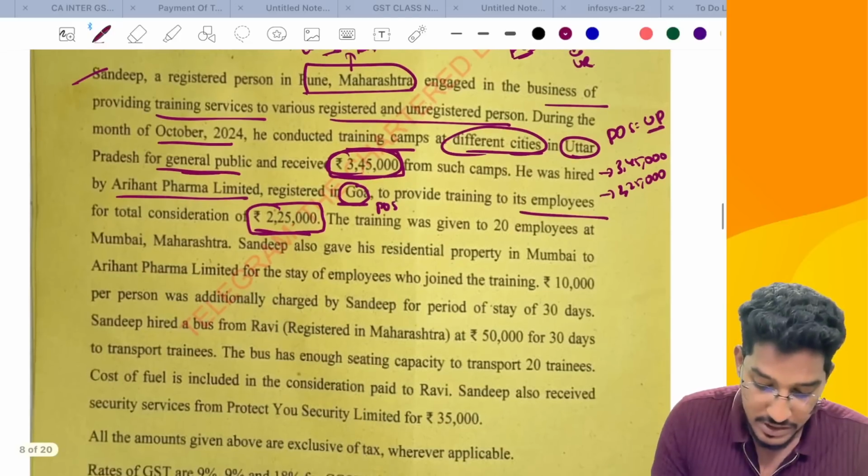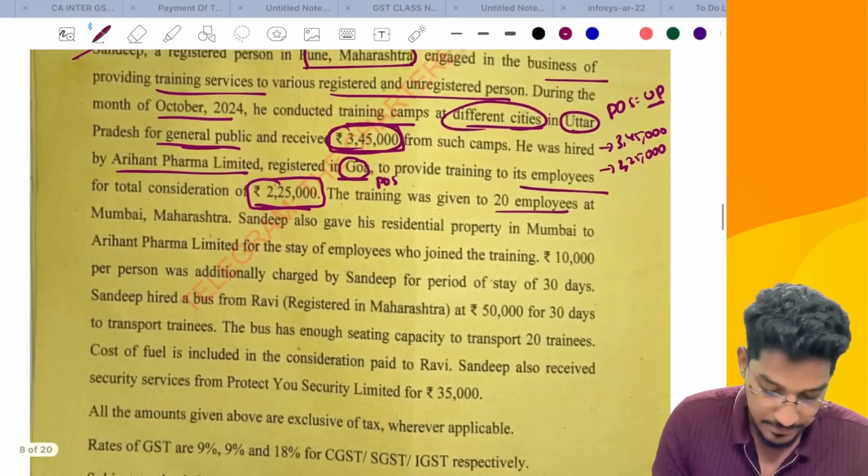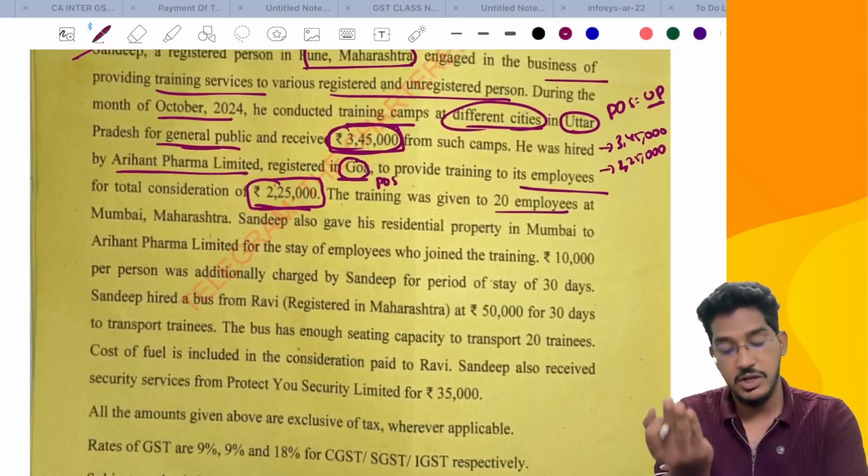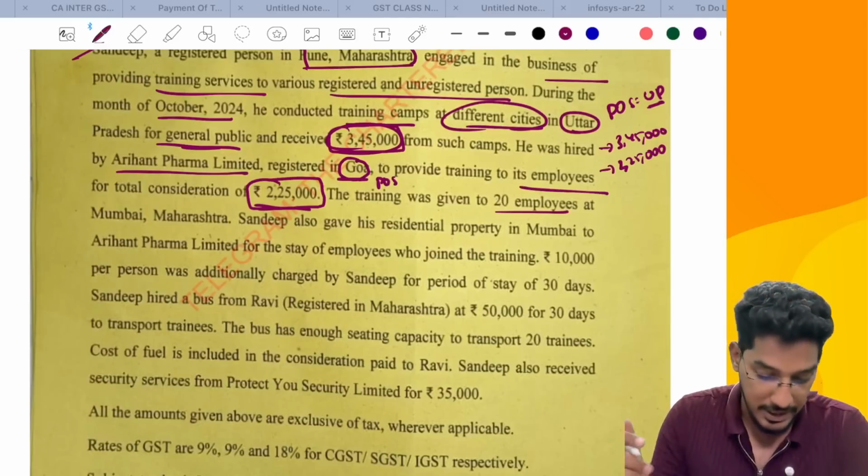Next, the training was given to 20 employees at Mumbai, Maharashtra. So where the event is getting performed, that doesn't matter. In case the recipient is a registered person, location of the recipient will be the place of supply.